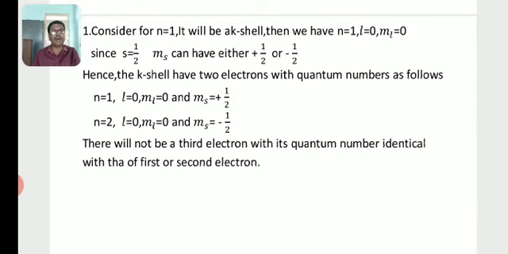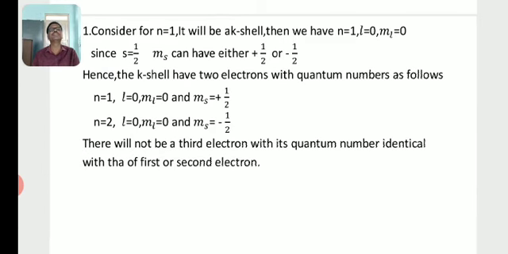Since s is equal to half, ms can have either plus half or minus half. Hence the K shell will have only 2 electrons with quantum numbers n=1, l=0, ml=0 and ms=+1/2, or n=1, l=0, ml=0 and ms=-1/2.